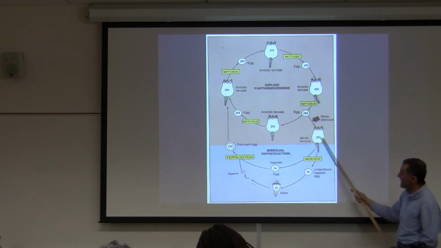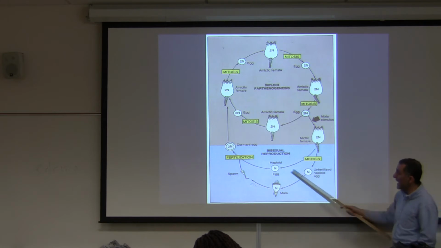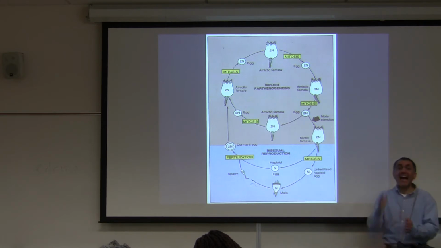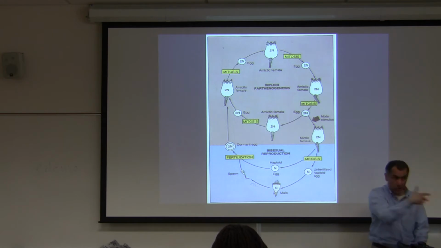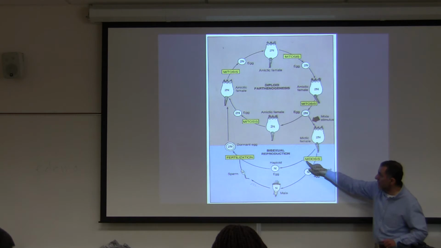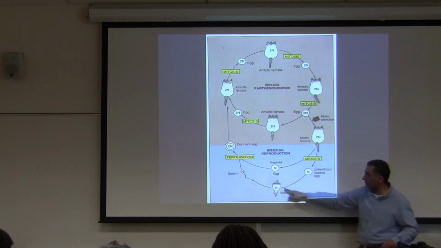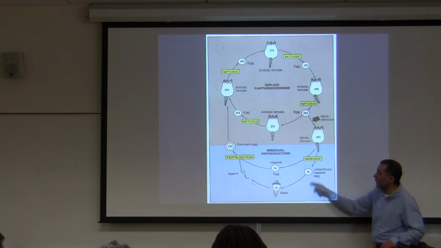So the female here undergoes meiosis and starts making eggs that have half the number of chromosomes. Am I making some sense so far? Just like us. Now this female undergoes meiosis and makes half the number of chromosomes. Then what will happen, some of those eggs will become male.